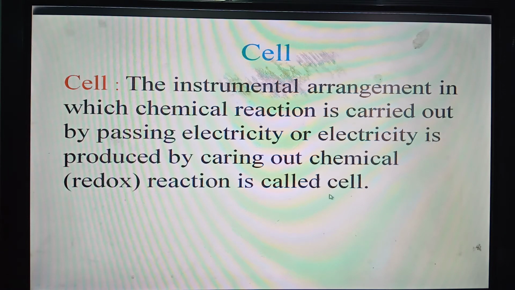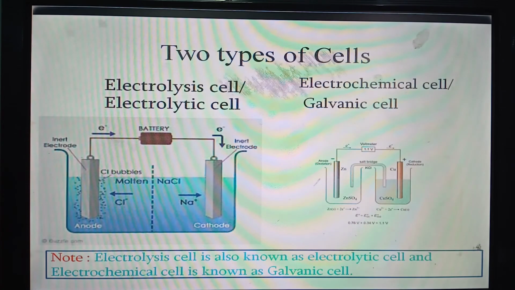That is, in cell, chemical reaction is sometimes carried out by passing electricity. Again, there is another type of cell in which electricity is produced by carrying out chemical reaction. For this reason, cells are divided into two categories.